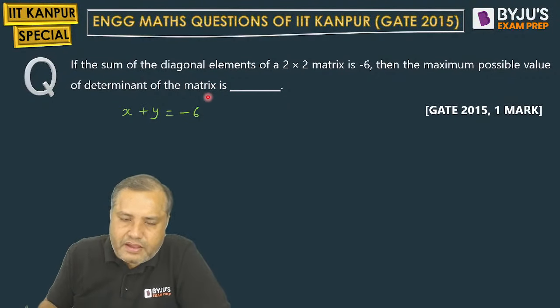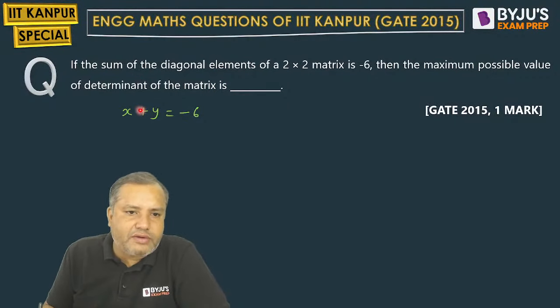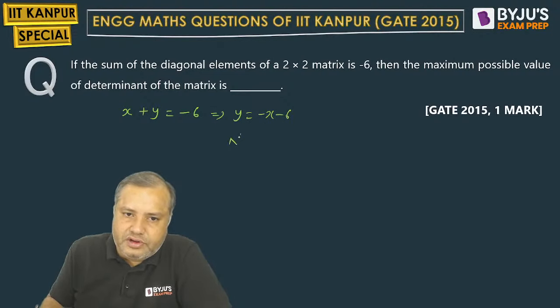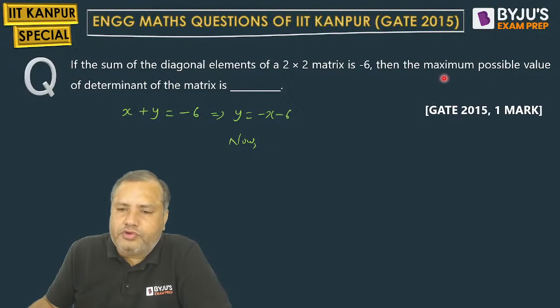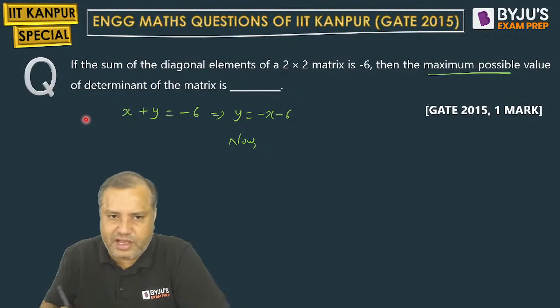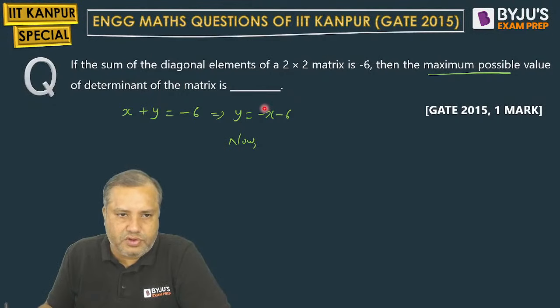Students, listen carefully. I have assumed that the two diagonal elements are x and y. Their sum is given as minus 6. So you can just work out what y is. y is minus x minus 6. Now, we want to find out the maximum value of the determinant.